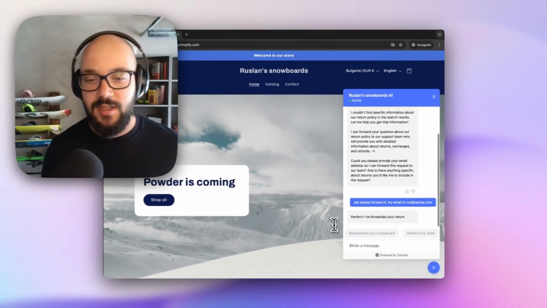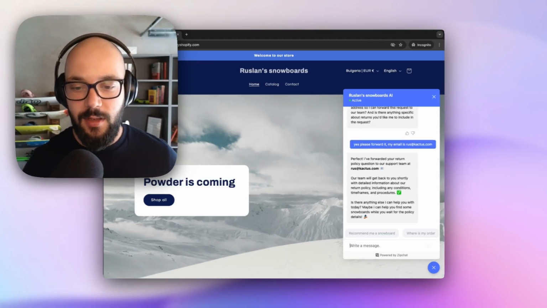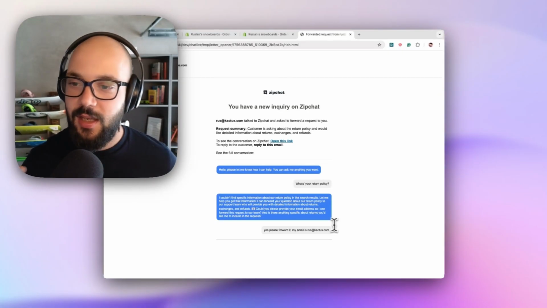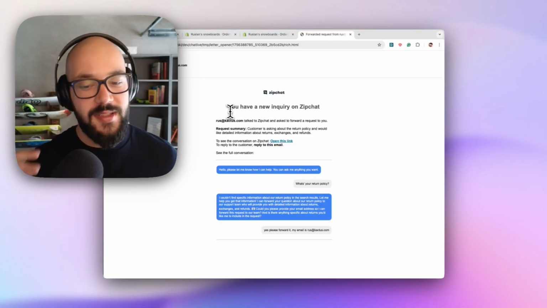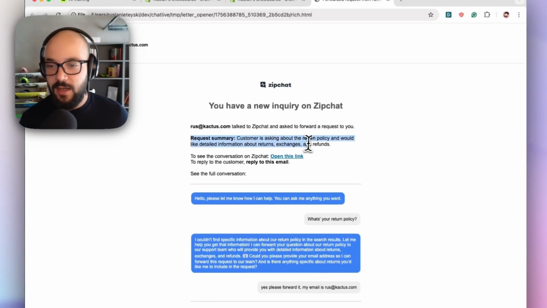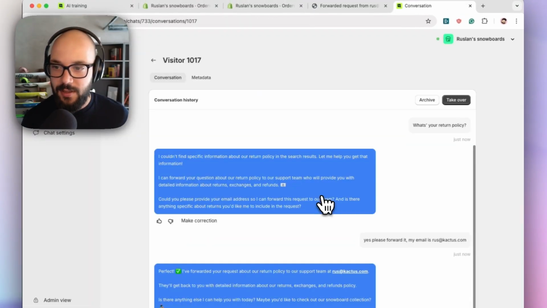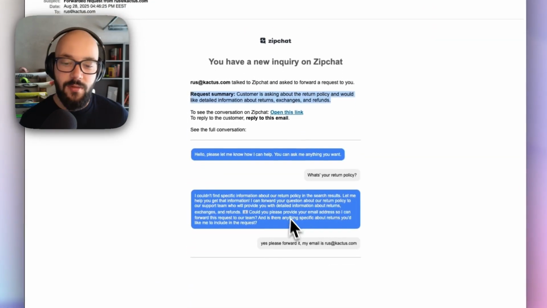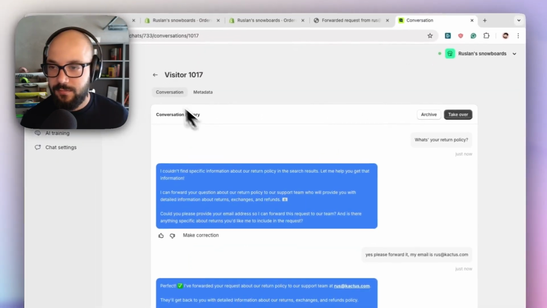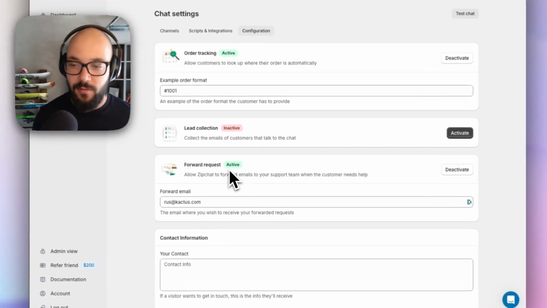Then Zipchat is going to collect this information and send this message to the team. And you can see this is the email that your team would receive. You have a new inquiry, this is the email, a request summary, and a link to the conversation that I can open and see what's happened. And then also I can see the whole conversation here. To enable this feature, I have to go to chat settings, configuration, and enable forward request.